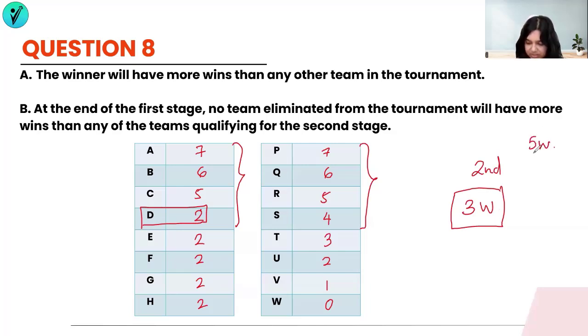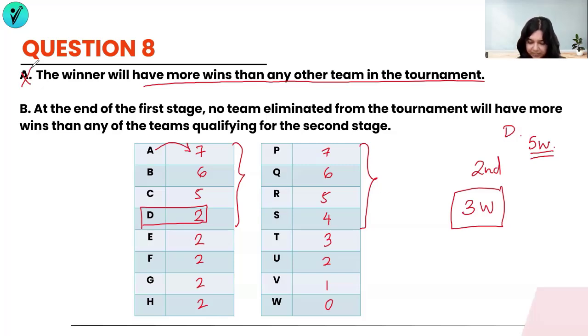5 wins in total is definitely not more than any other team in the tournament because I had A winning 7 matches here itself and still not winning the tournament. But D has won the tournament with only 5 wins. So it's not that the winner will have more wins than any other team in the tournament. So A is out of question.